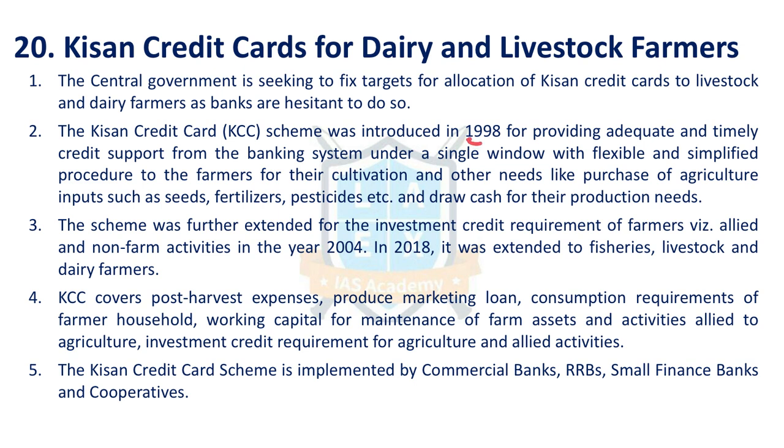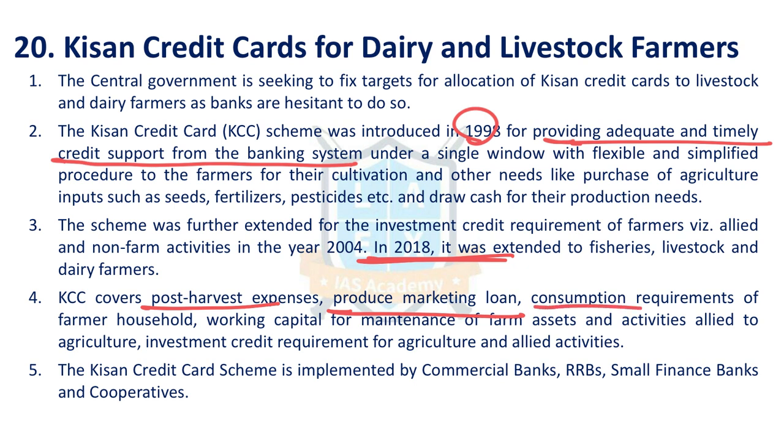The Kisan Credit Card Scheme was introduced in 1998 to provide adequate and timely credit support for farmers through a single window system. In 2018, this scheme was extended to fisheries, livestock and dairy farmers also. It covers post-harvest expenses, produce marketing loans, consumption requirements, working capital and maintenance of farm assets, etc. The scheme is implemented by commercial banks, both private and public, RRBs, small finance banks and cooperative banks. Important. This one is important.